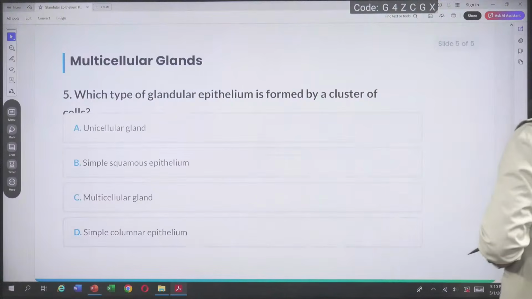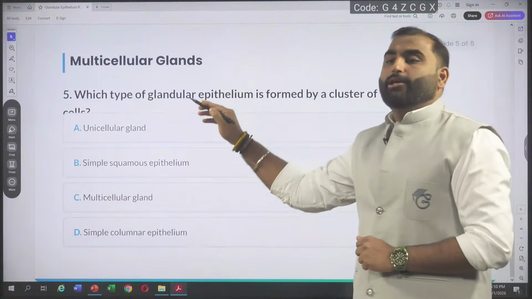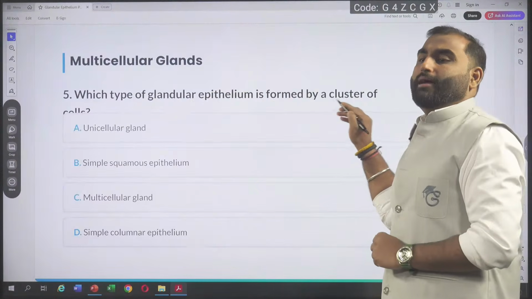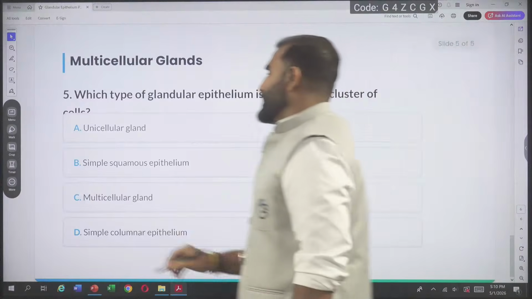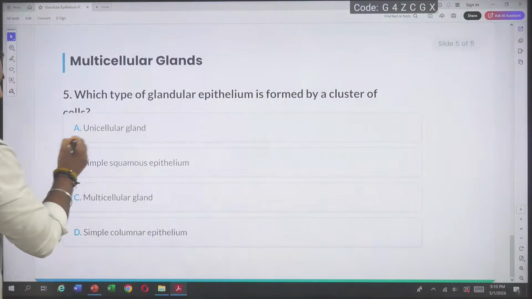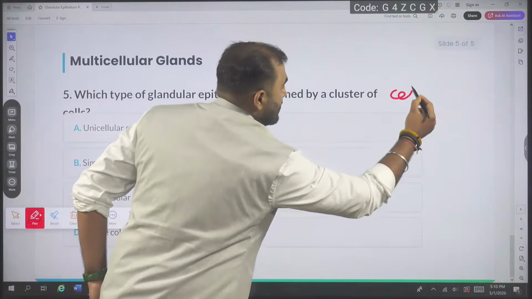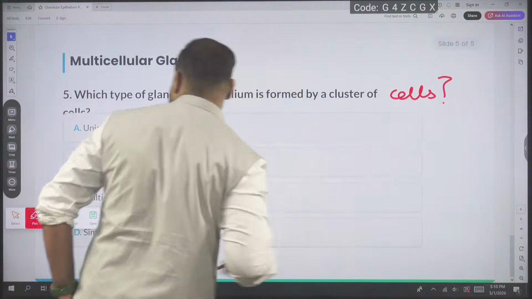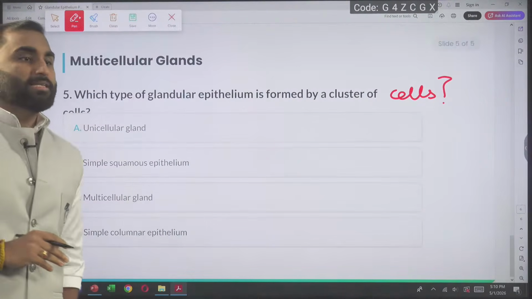Moving ahead, last question of the day. Which type of glandular epithelium is formed by a cluster of cells? The word cell is a little hidden there. I have to rewrite that. Okay, some alignment problem has occurred. Cluster of cells. Easy question. Easy peasy lemon squeezy.